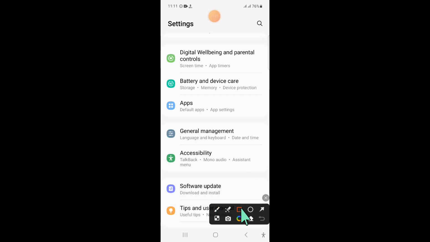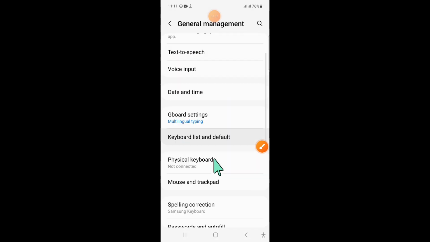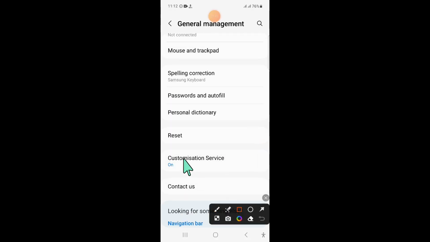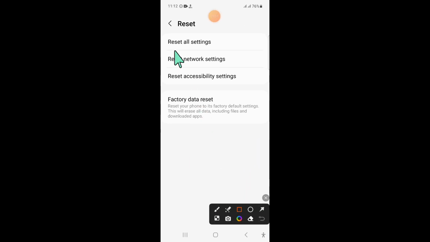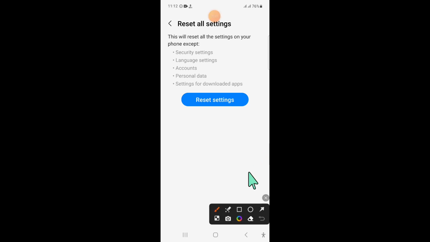and now click on general management. Now in general management, scroll down and click on reset. Now here click on reset all settings. Now here again click on reset settings. And now enter your lock screen password.